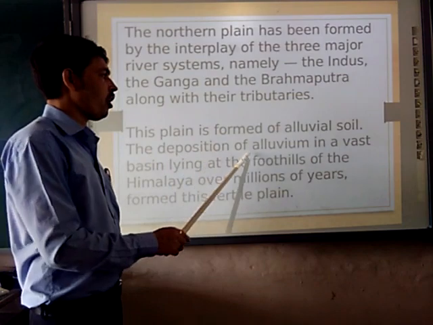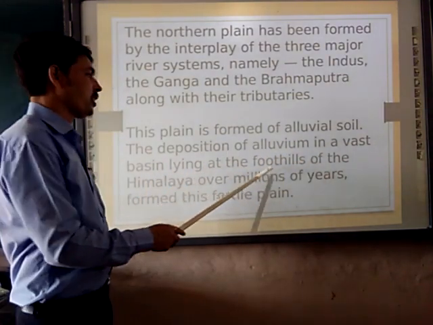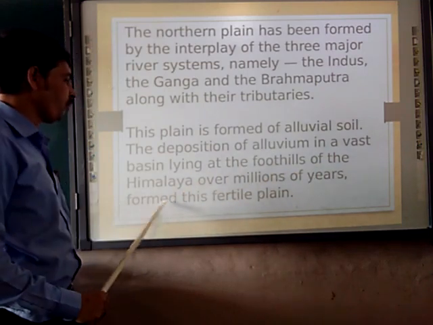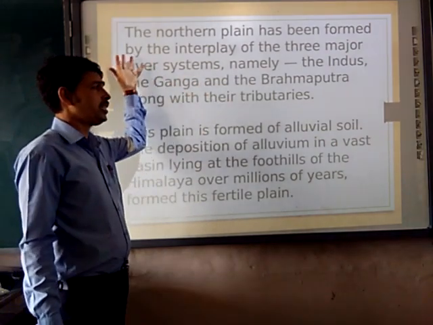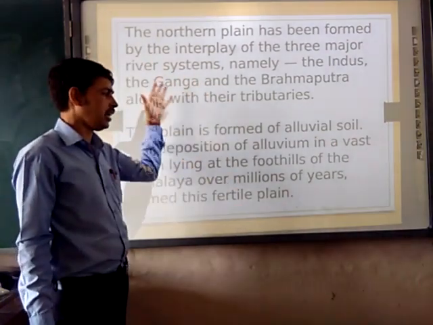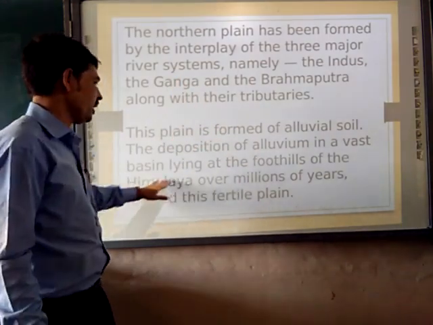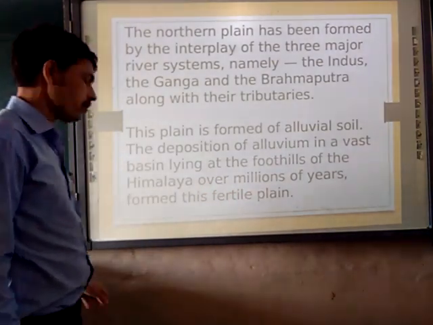Next, the deposition of alluvium in the vast basin lying at the foothills of the Himalaya over millions of years forms this fertile plain. As these three rivers, continuously over millions of years, bring the eroded material and deposit it there, near the foothills of the Himalaya this plain is formed.